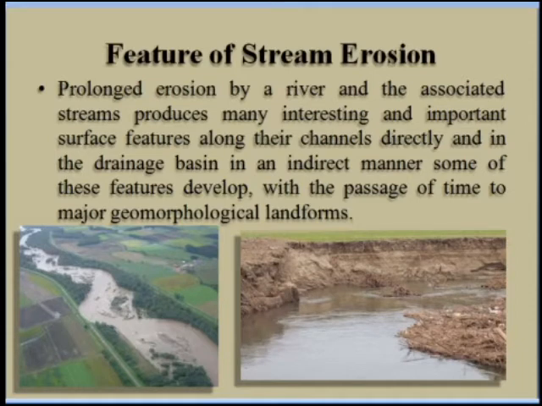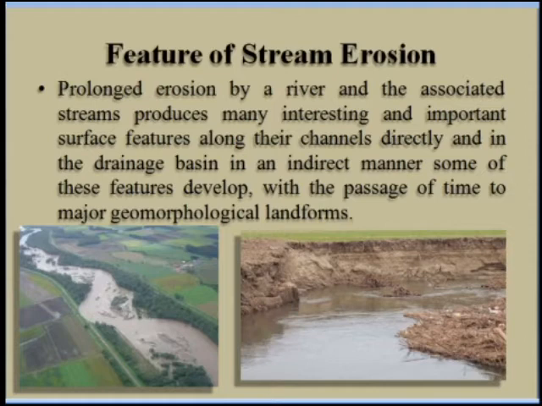Next point is the features of the stream erosion. The prolonged erosion by the river and the associated streams produces many interesting and important surface features along their channels, directly or in the drainage basin in an indirect manner.